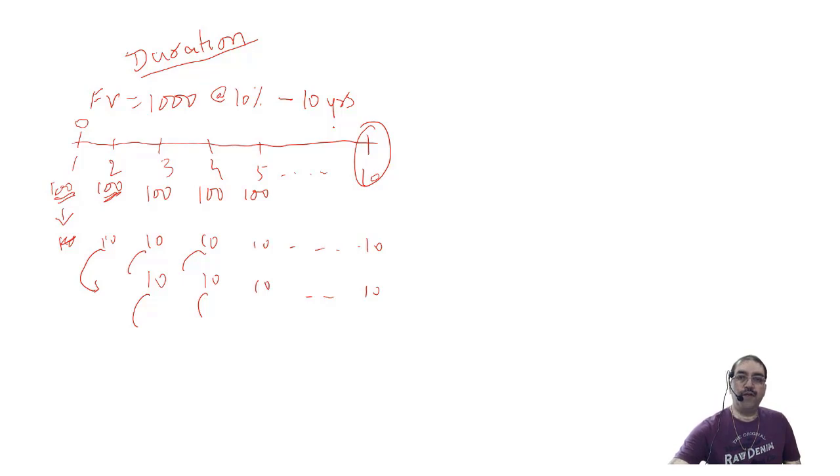Why? Because I'm reinvesting each of the cash flows that I'm receiving. So before the 10th year comes to an end, maybe somewhere around the 8th year or so, I may be able to recover not only the principal amount, but all the interest amounts also, that is 100 rupees every year for the next 10 years. So that will be 1000 rupees.